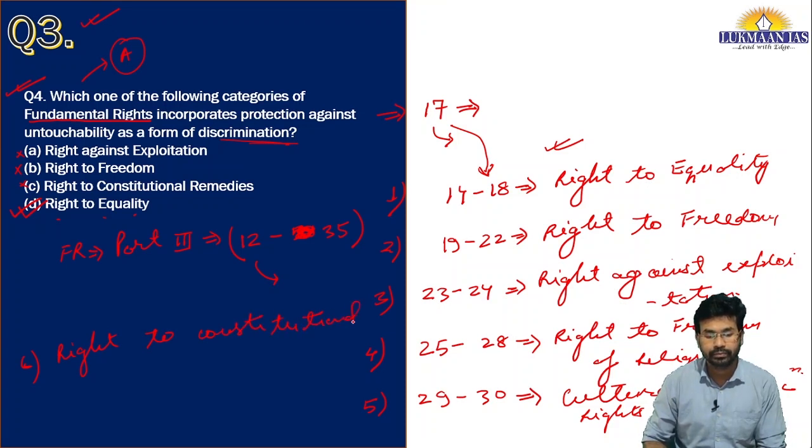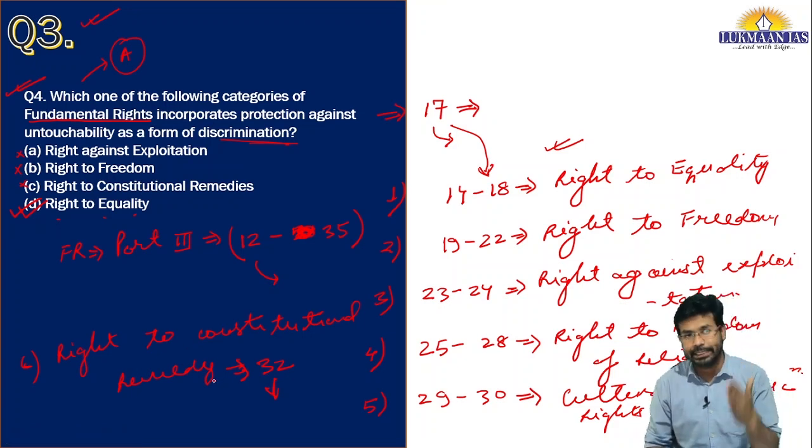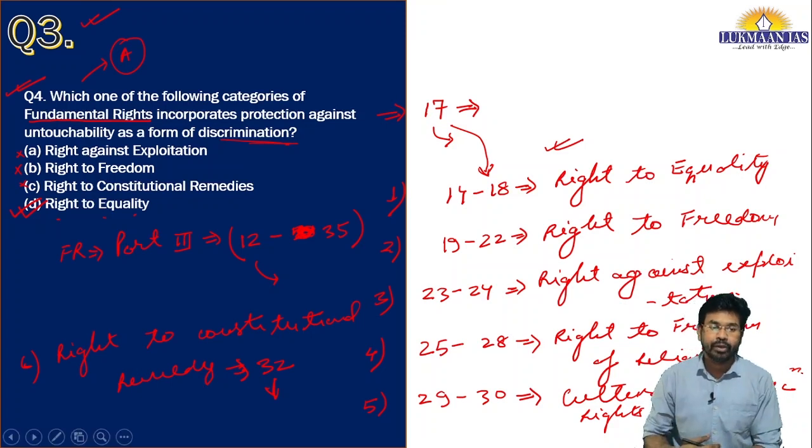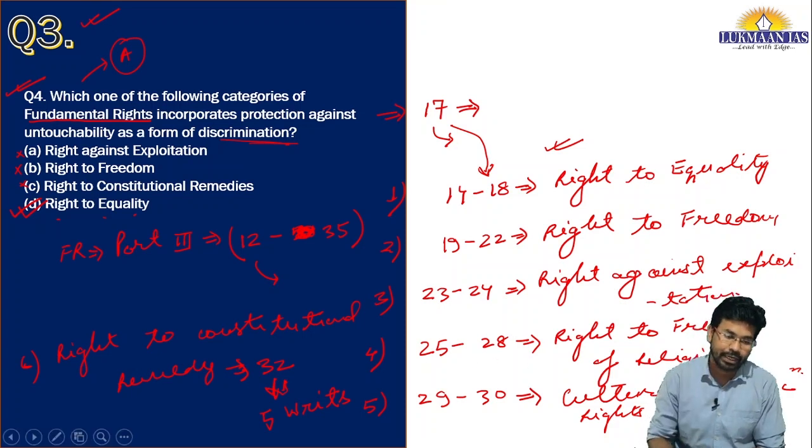Constitutional remedy is mentioned under Article 32 of the Constitution. Article 32 empowers the Supreme Court of India to issue writs: writs in the nature of habeas corpus, mandamus, quo warranto, certiorari. These are the types of writs that are exercised by the Supreme Court of India under Article 32 of the Constitution. So there are 6 categories of fundamental rights.